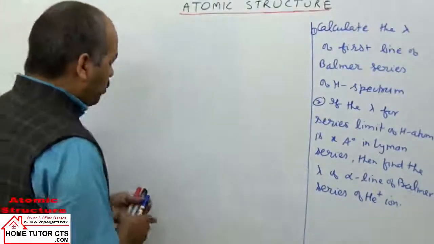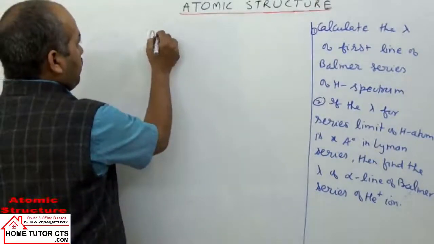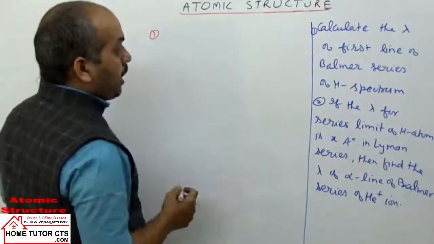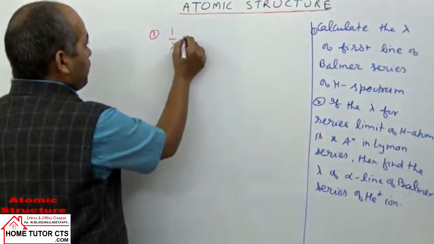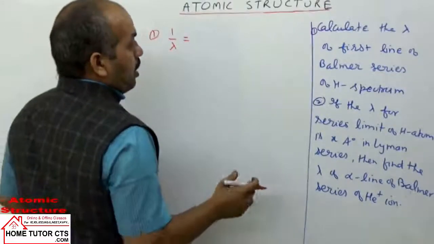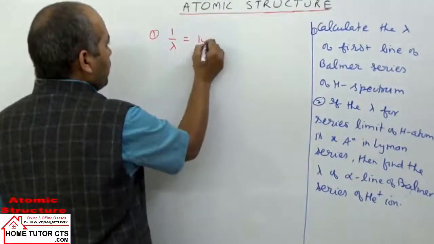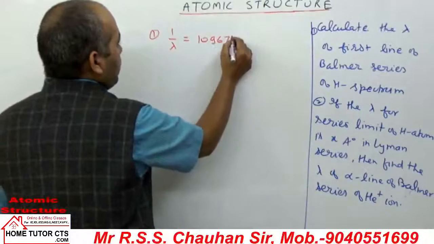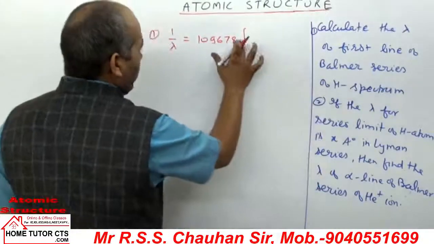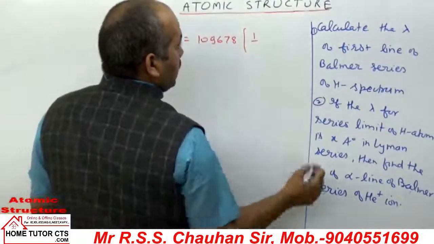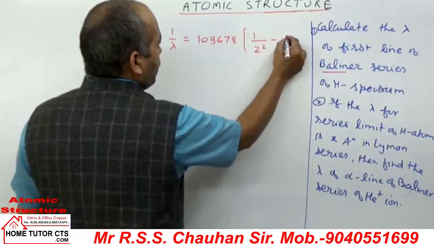To solve the first question, calculate the wavelength using the relation 1 by lambda equals R Z square times the difference of 1 by Nf square and 1 by Ni square. What is R? 109,678. For hydrogen atom, Z is 1, so I am not writing Z. Balmer series means Nf is 2 square.